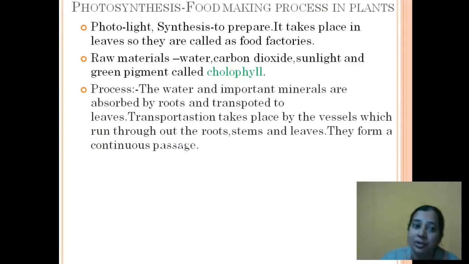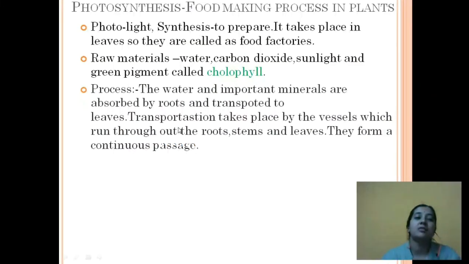That is the food, right? That means this is called photosynthesis. Now, which are the raw materials required in case of photosynthesis? Water, carbon dioxide, sunlight, and the green pigment which is present in the leaf called chlorophyll, right?